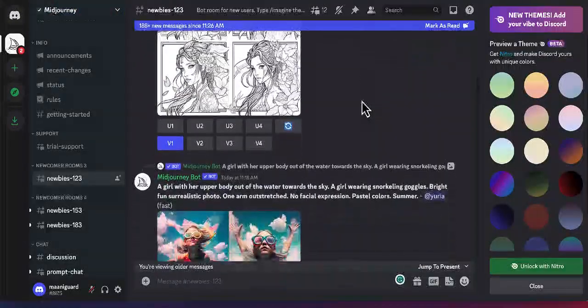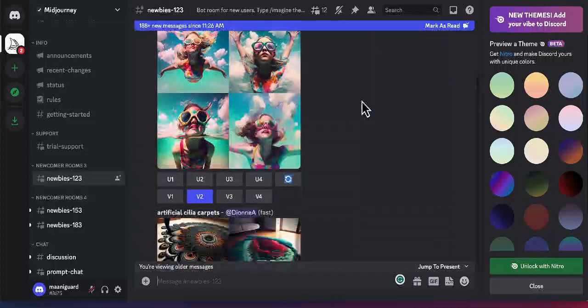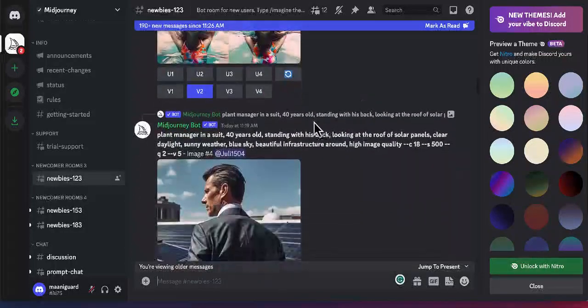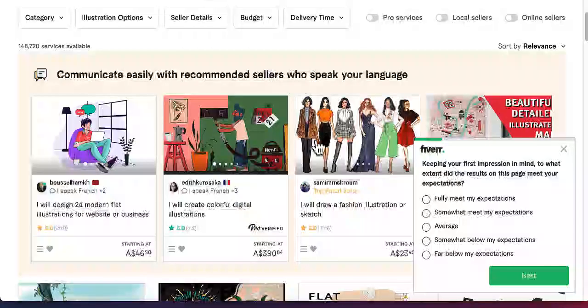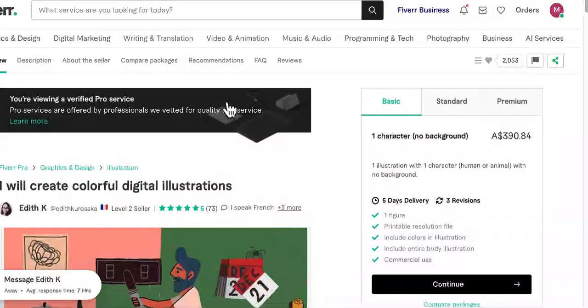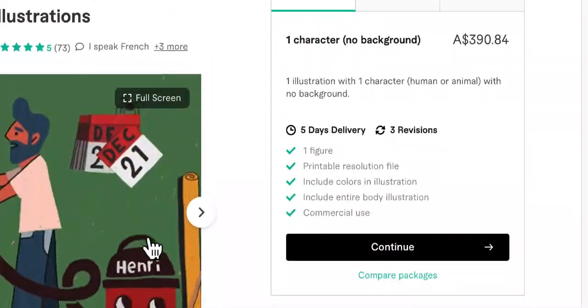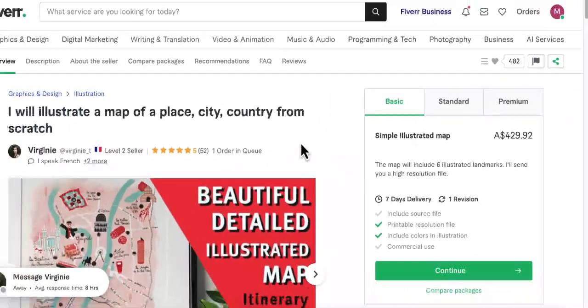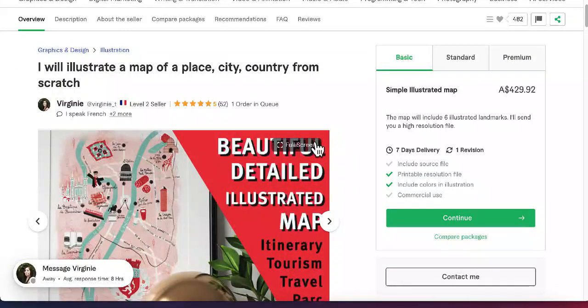But we haven't started yet. Even if you have the best story idea, it wouldn't be good enough without illustrations. So what you can do, you can go to sites like Fiverr and ask all these artists to do the illustration for you, which is going to cost you hundreds of dollars. As you can see, they're charging $390 or $429. It's going to cost you thousands of dollars to create the illustrations for you.